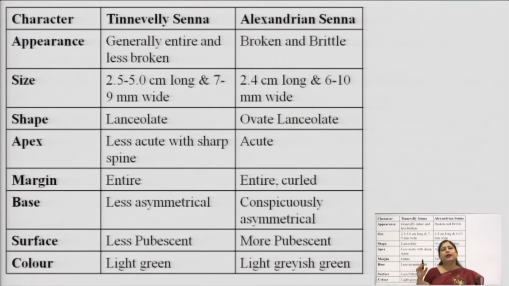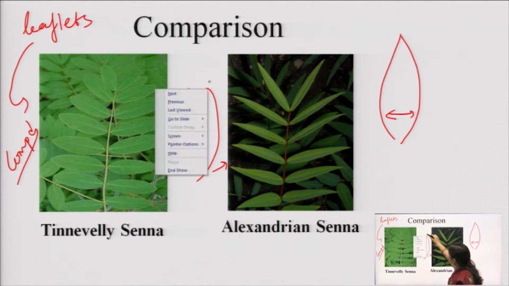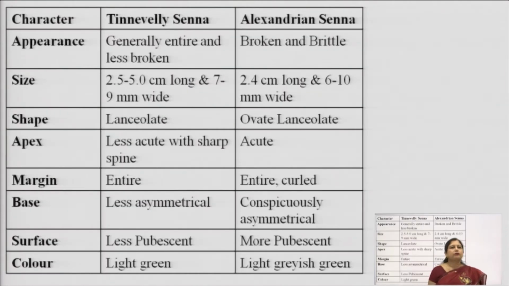The apex in Tinnevelly Senna is less acute with a sharp spine, while in Alexandrian Senna it is completely acute. In the picture you will find it is not that acute, but there is a small notch on the tip, making it slightly acute, while in Alexandrian Senna the apex is clearly acute. The margin of Tinnevelly Senna is entire, meaning completely smooth, while in Alexandrian Senna it is slightly wavy or curled.